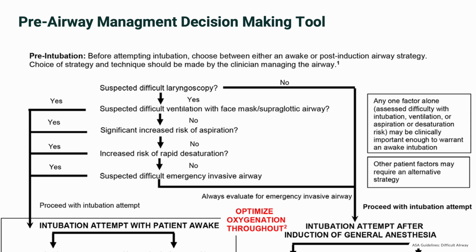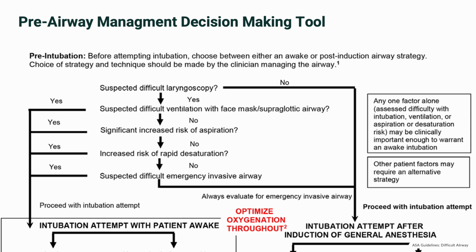The goal of your initial assessment is to identify risks early to tailor your plan, whether it's awake intubation or having specific tools at bedside to help secure the airway. Clinical judgment is also important, as the final decision rests with the airway manager based on their experience and the specific context. Your assessment ensures you're ready before the airway fight begins. Having a plan and knowing what you are going to do next if your first plan fails is vital.